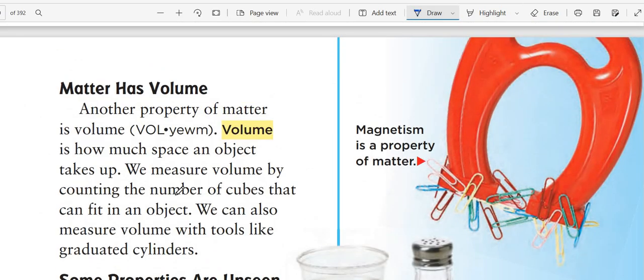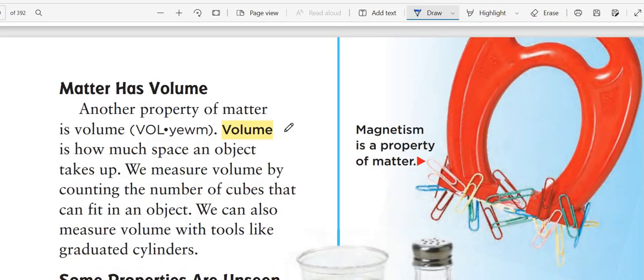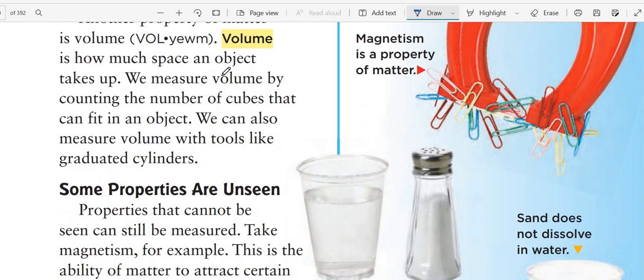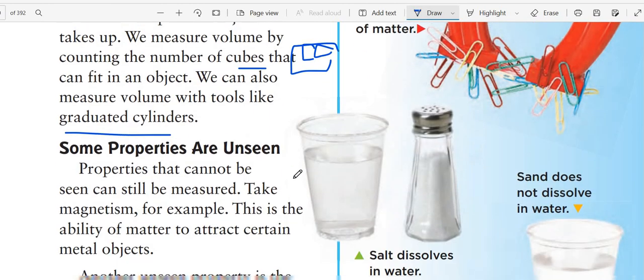Matter also has a volume. Another property of matter is volume. Volume is how much space the object takes up. We measure the volume by counting the number of cubes that fit in an object. We also measure the volume with tools like a graduated cylinder. Again, we are counting the number of cubes that can fit in the object.